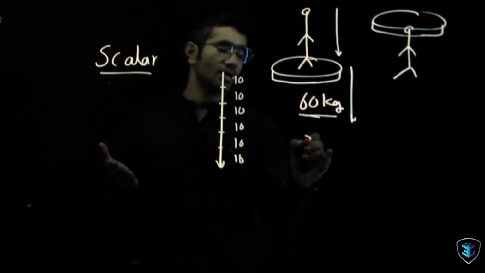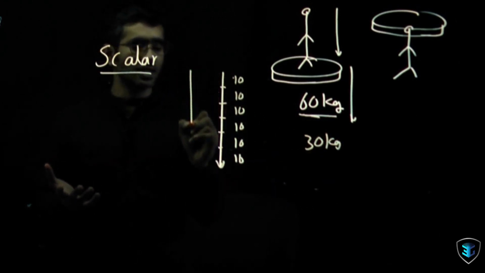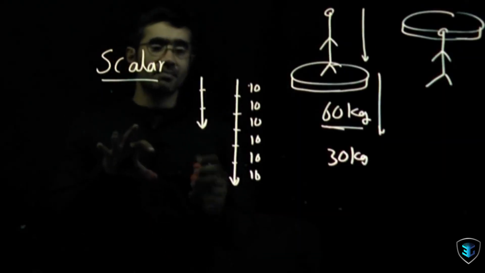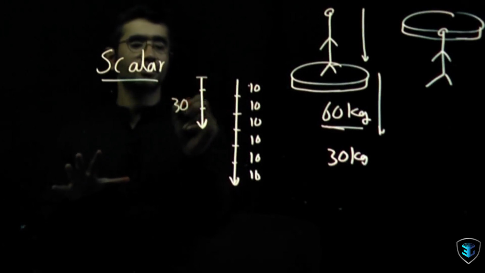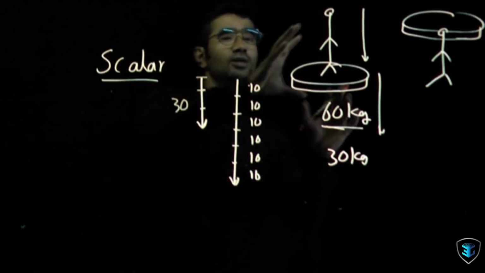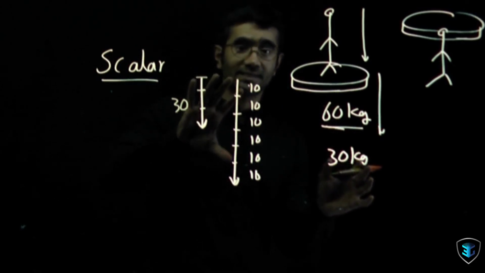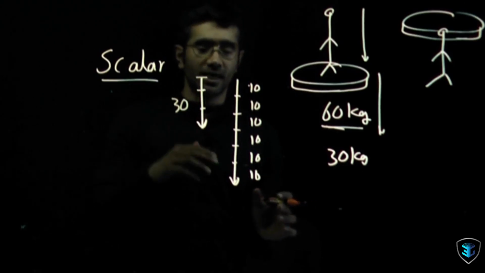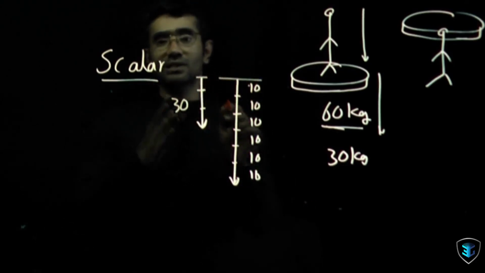Can I say how to represent 30 kgs? I can draw another line, 3 centimeters long: 1, 2, and 3. That would be representing 30 kgs, right? Again, this length would say it is 30 kgs because I know that every division is 10 kgs. That's how beautiful it becomes to represent a physical quantity, which is a vector, in the form of a line. The length of this is called the magnitude or the amplitude, and the direction, of course. We'll come back to how to calculate the direction and the magnitude a little later.